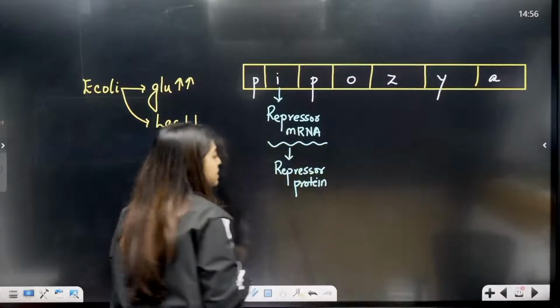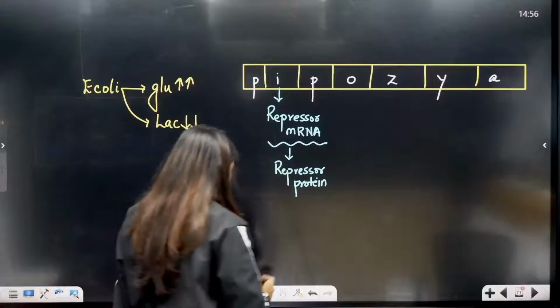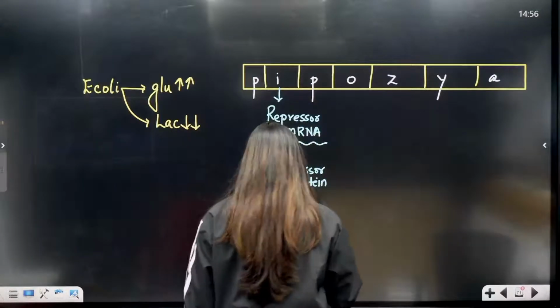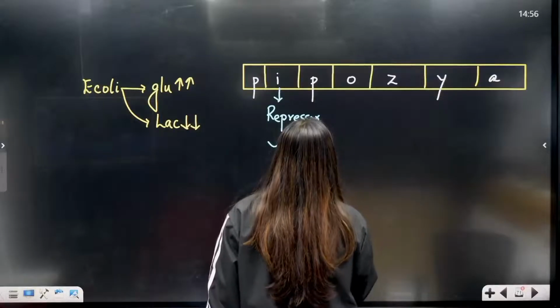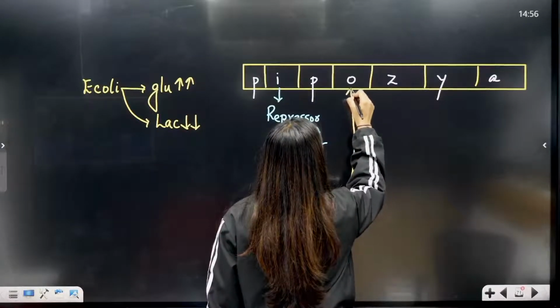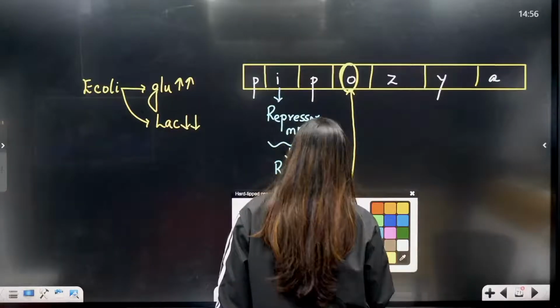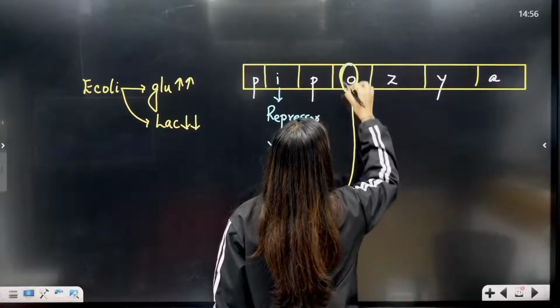Okay, it will form repressor protein. Now this repressor protein, what is it going to do, students? It is going to go and block the operator region.